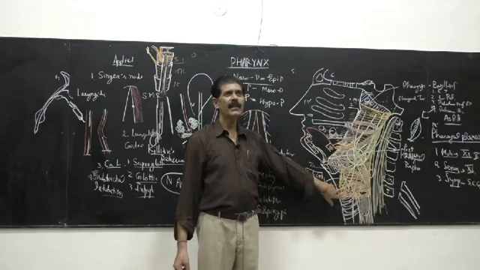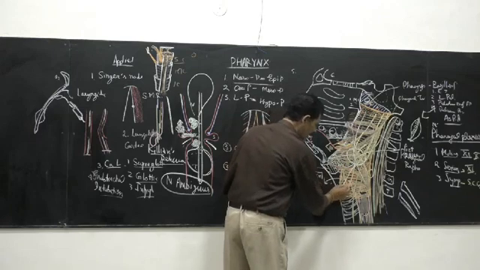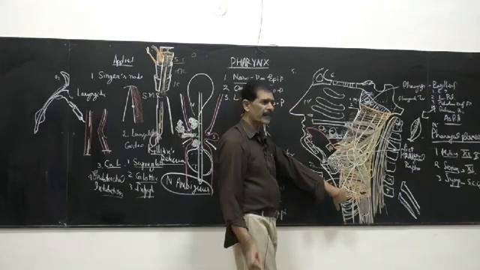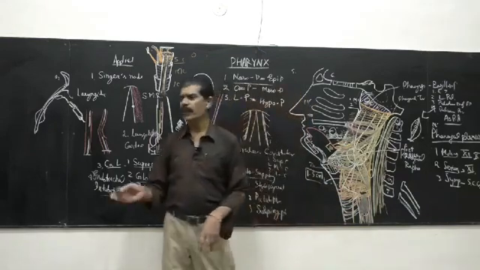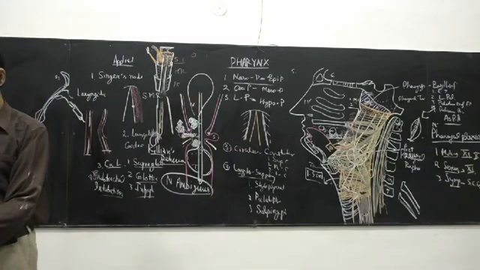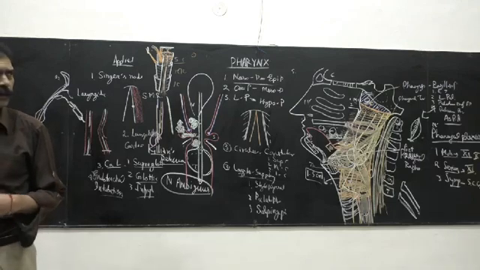That's why it has got a different nerve supply. Sometimes it is supplied by the external laryngeal nerve, which supplies the cricothyroid muscle. The recurrent laryngeal nerve also supplies it. So it has got a different nerve supply. That's why it doesn't match with the other muscles of the pharynx. So this is how we do the pharyngeal part of this.